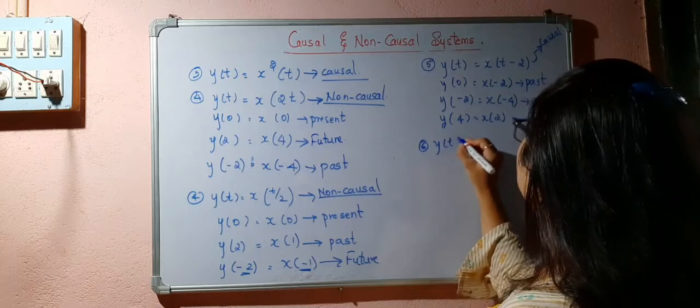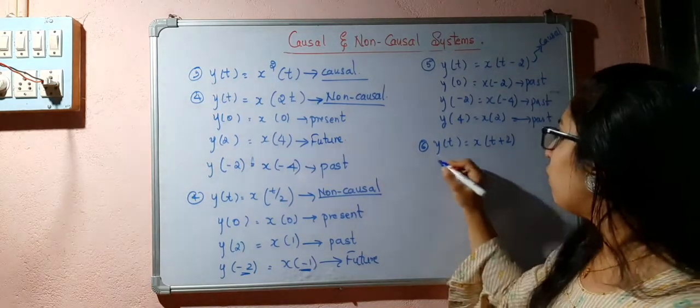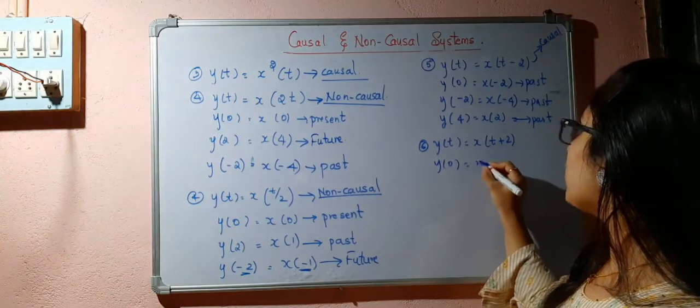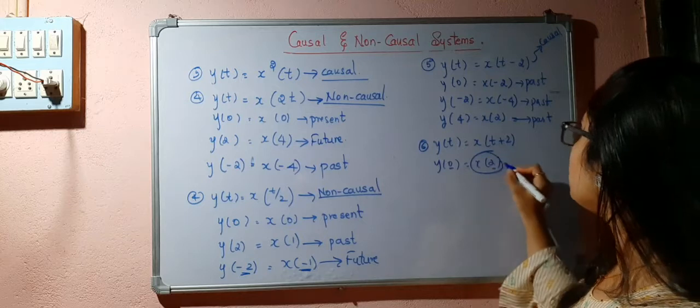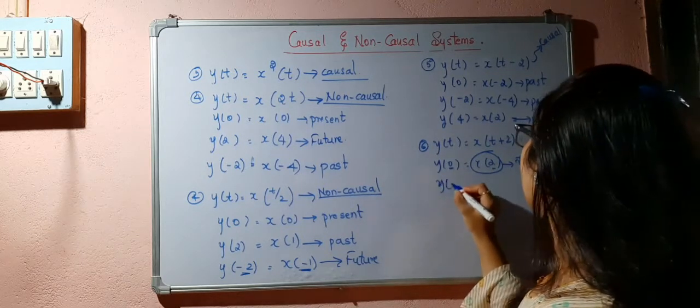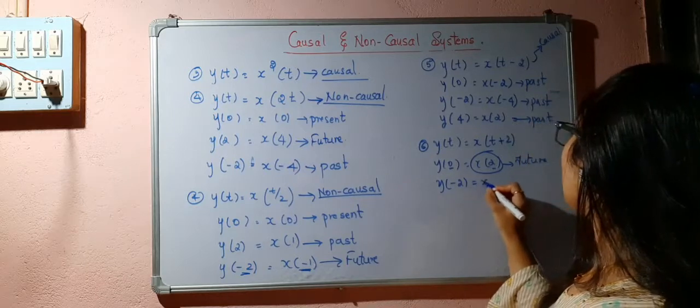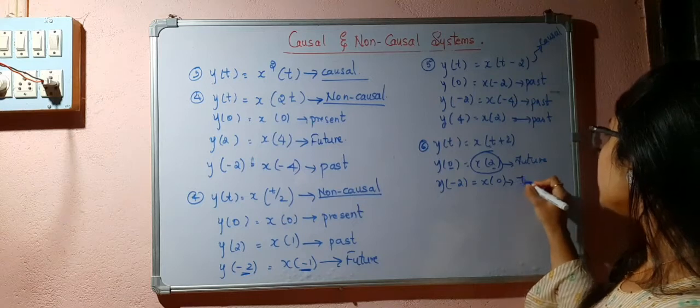Now y of t is equal to x of t plus 2. In this case, y of 0 is equal to x of 2. That means 0 and 2. So it is depending upon the future value of the input. Y of minus 2 is equal to x of 0. Again it is future.